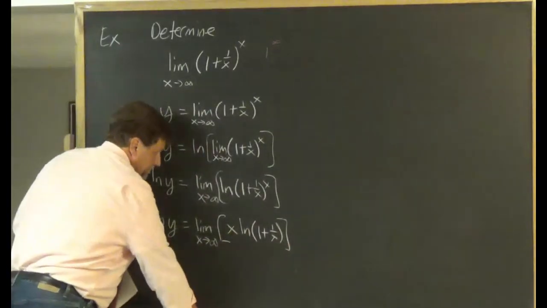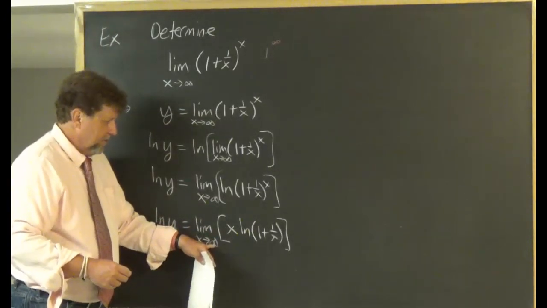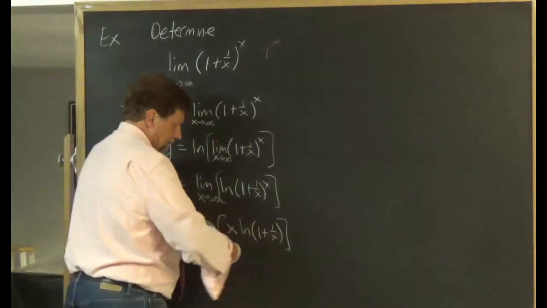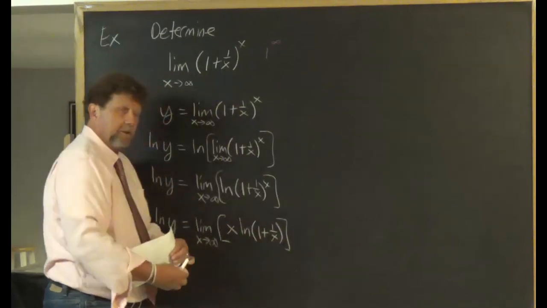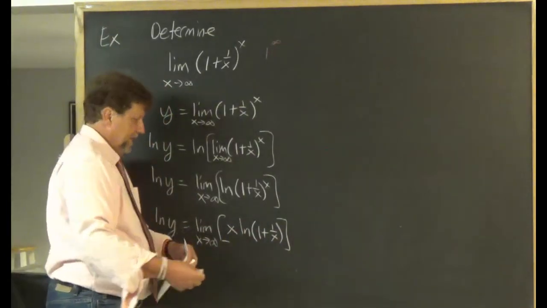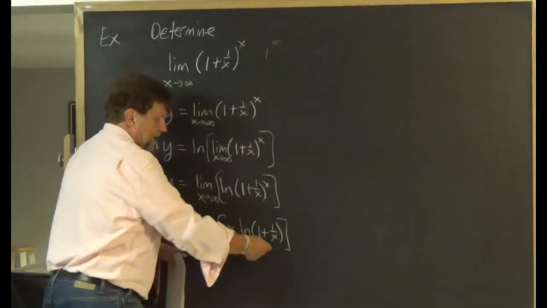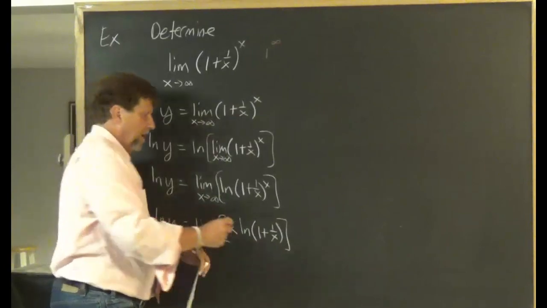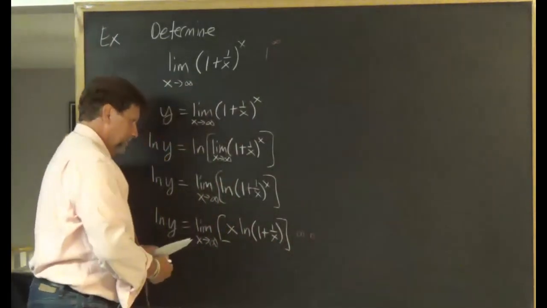Okay, now notice what form we have right now. As x goes to infinity, this is infinity. This is 1, and the natural log of 1 is 0. So we've gone from 1 to the infinity to now we're at the form infinity times 0. I still can't take it to the hospital.